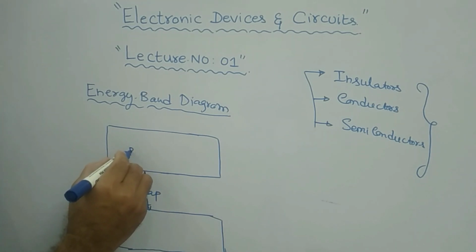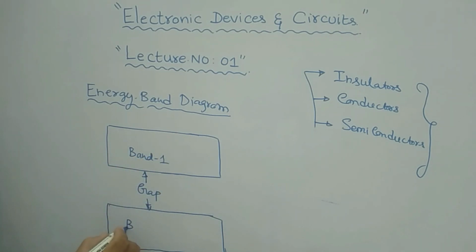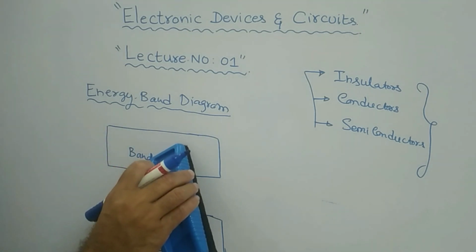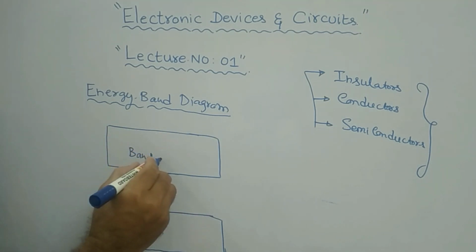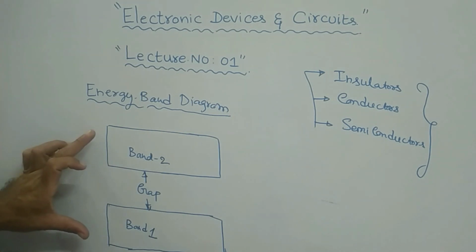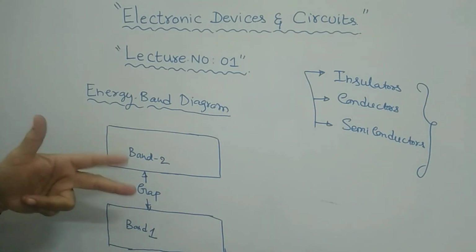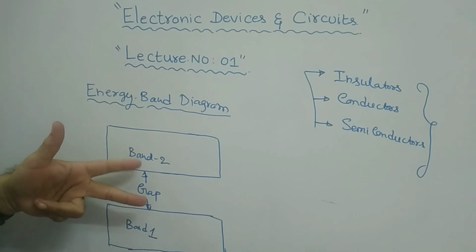This is band 1, let us say, and this is band 2. Or otherwise you can call this band 1 and that band 2, don't worry, you can write anything. The two bands are separated by some amount of gap.